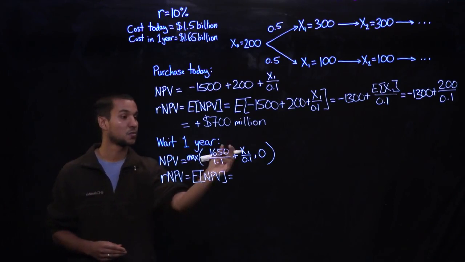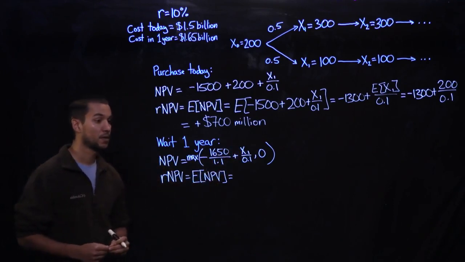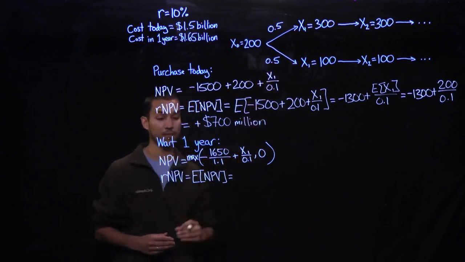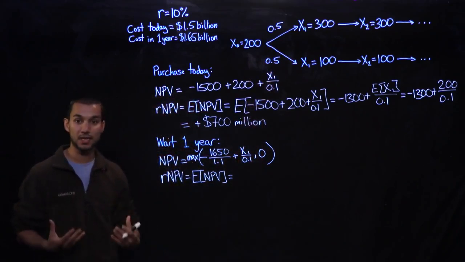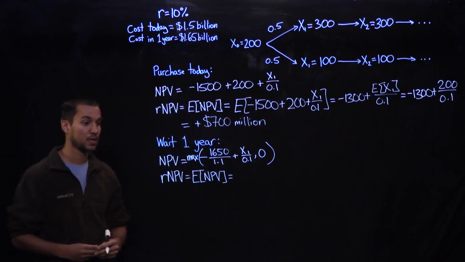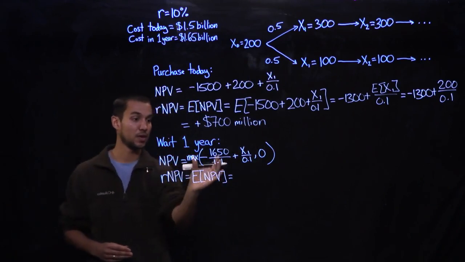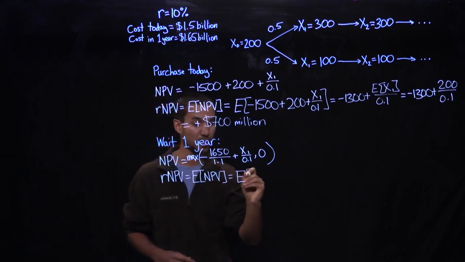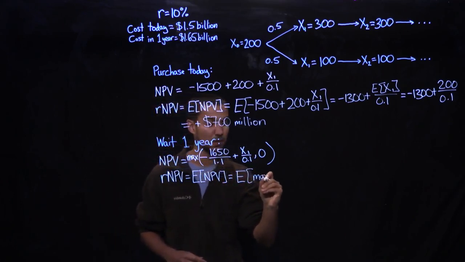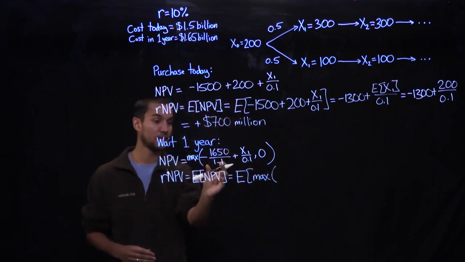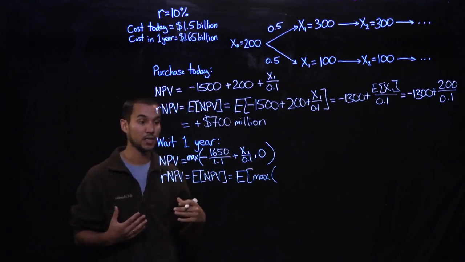And so again, x1 is a random variable that can take on the value 300 or 100 with probability 50%. And so we have to, again, calculate the risk-adjusted NPV. And so we have to take the expected value of this entire expression. So this is equal to the expected value of max. Note that 1650 divided by 1.1 is 1500.